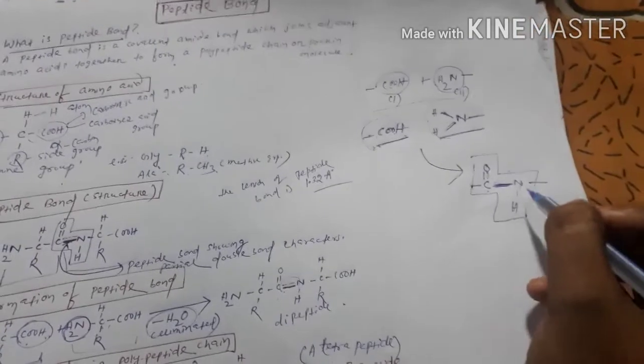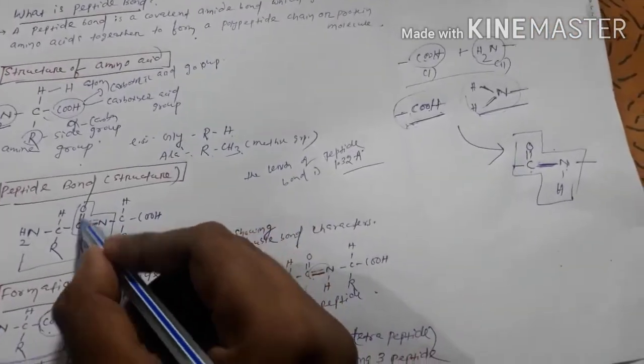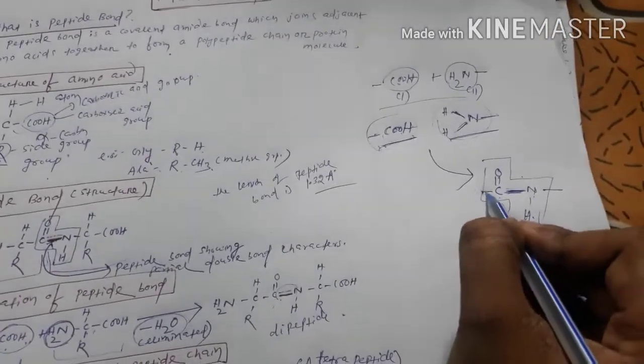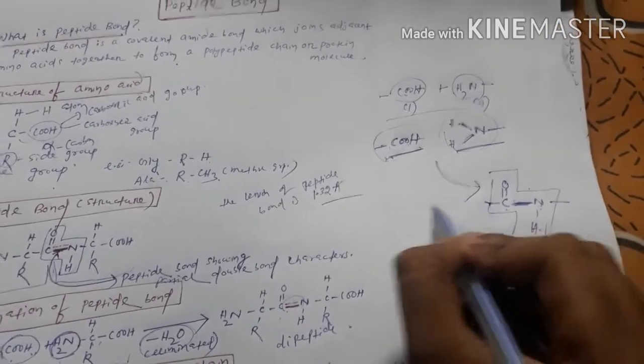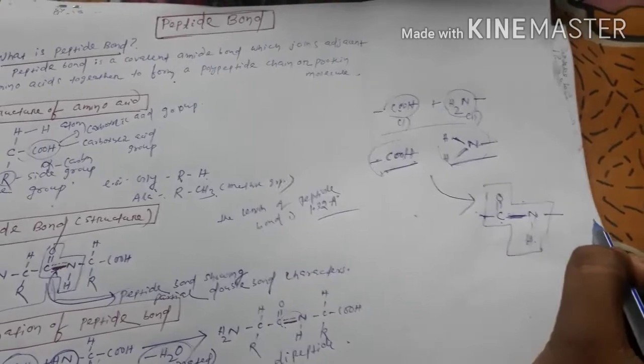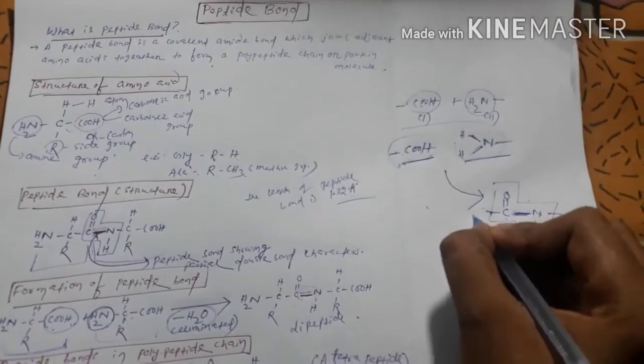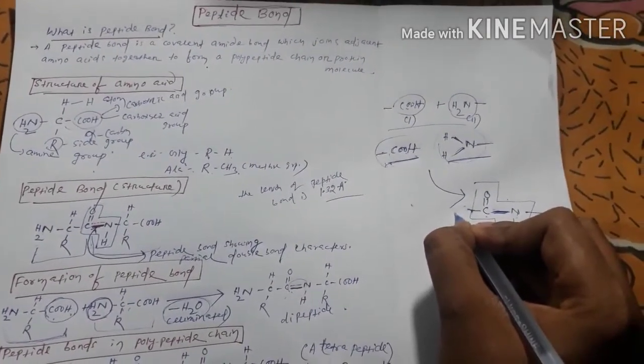So I have drawn only this part over here, and for your convenience you can add the rest of the part over here and over here. Let's suppose we are drawing the rest of the part over here. For your convenience I am drawing it.